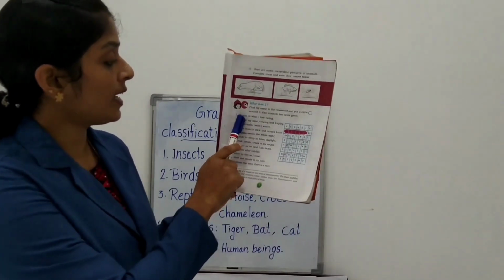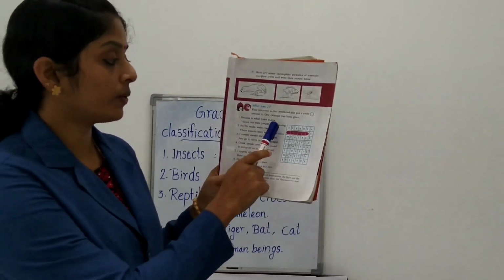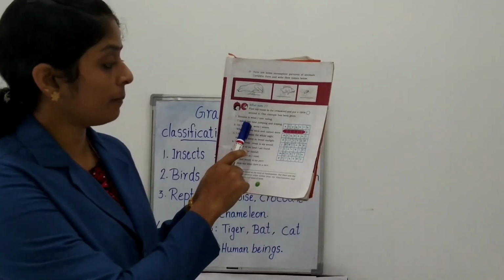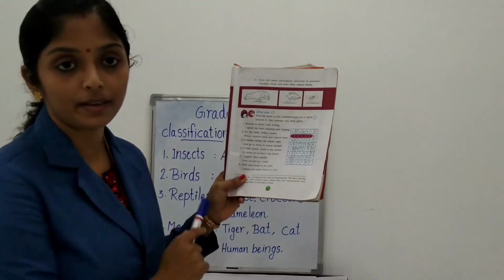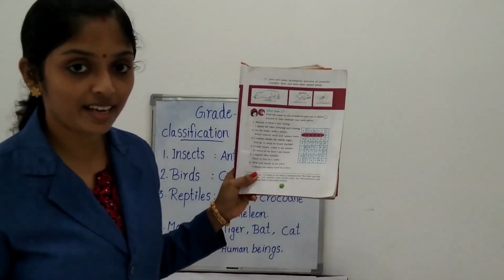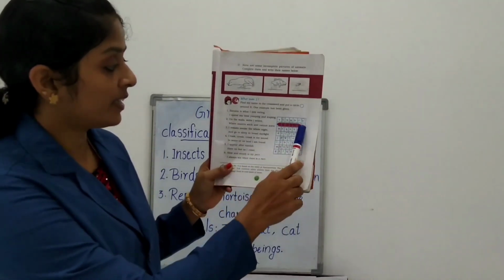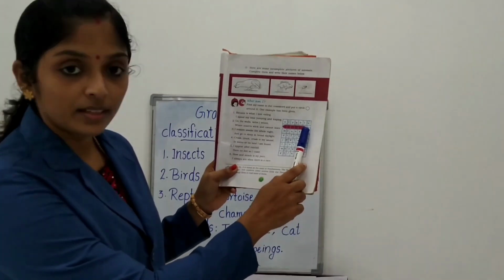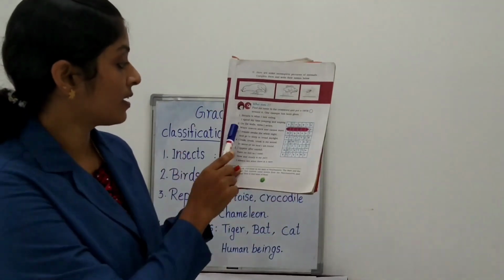First one: banana is what I love eating, I spend my time jumping and leaping. Which is that? Yes, monkey. Here is monkey. Then you want to circle it.